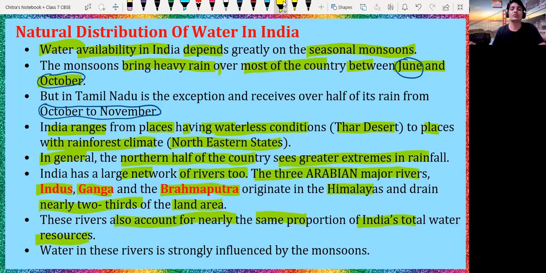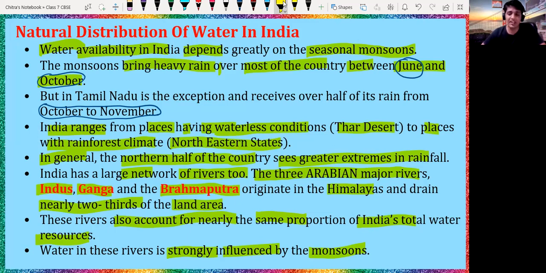Whatever fresh water is supplied to human beings and other organisms, these 3 rivers play an important role and contribute majorly in providing fresh water to living organisms, whether they are plants or animals. Water in these rivers is strongly influenced by the monsoon. The main source of water in these 3 rivers, Indus, Ganga and Brahmaputra, is the monsoon and the rainfall only. So this is the natural distribution of water in India.